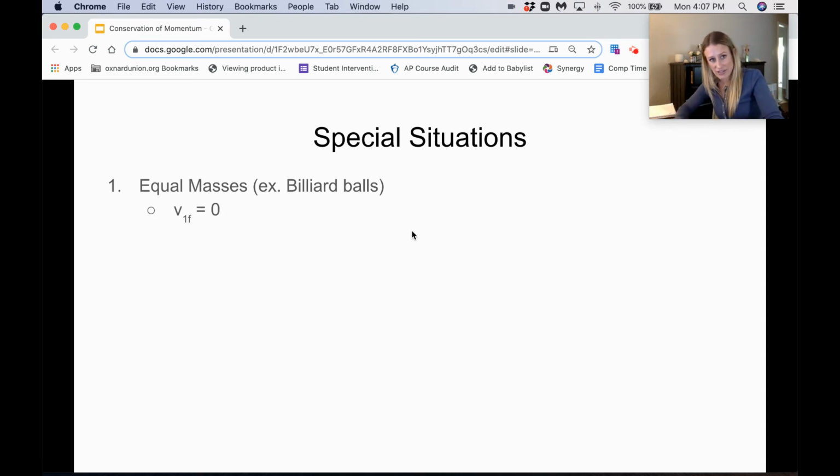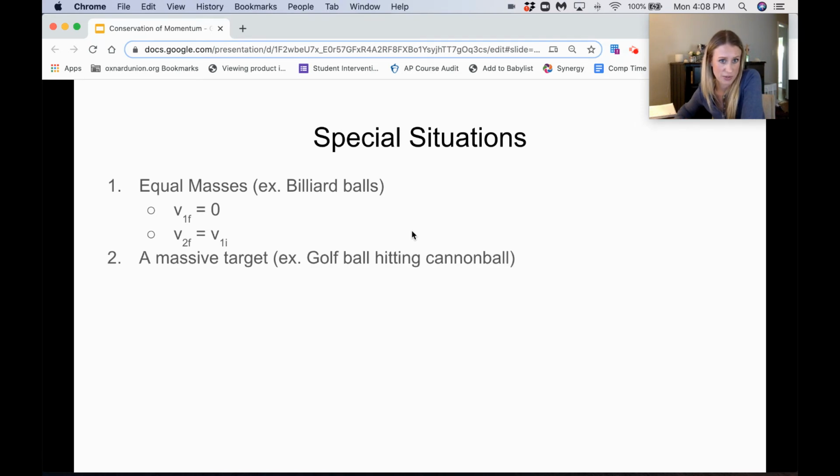After they collide, if we have a stationary target, I have my initial velocity of mass 2 is 0. Now, if we have equal masses, mass 1 is going to come in and hit mass 2, and then mass 2 will move off at the initial velocity of mass 1. Mass 1 will then have a final velocity of 0. All right, that's our first special situation.